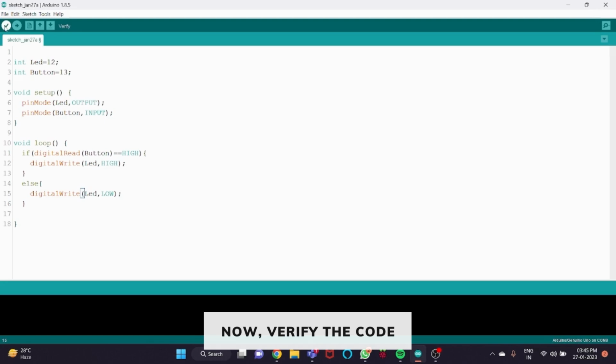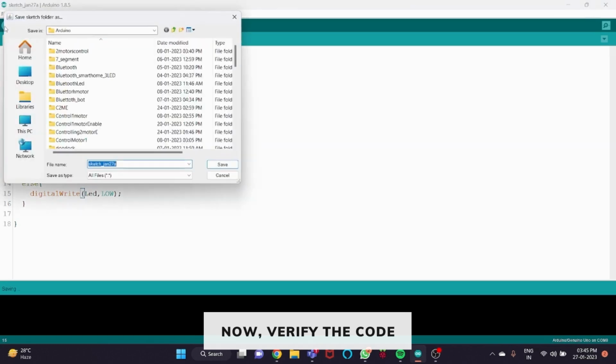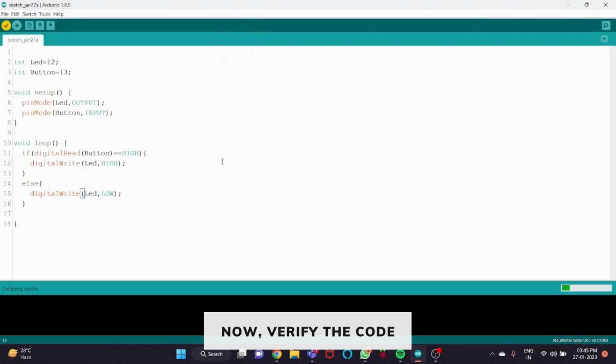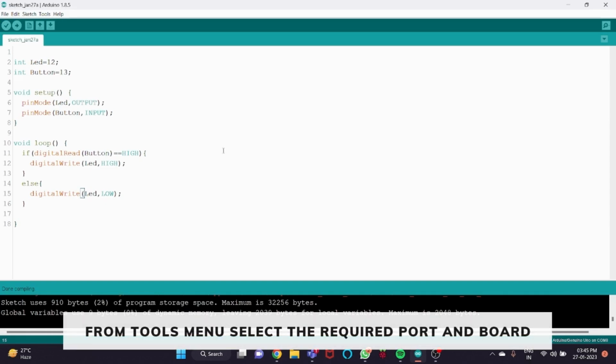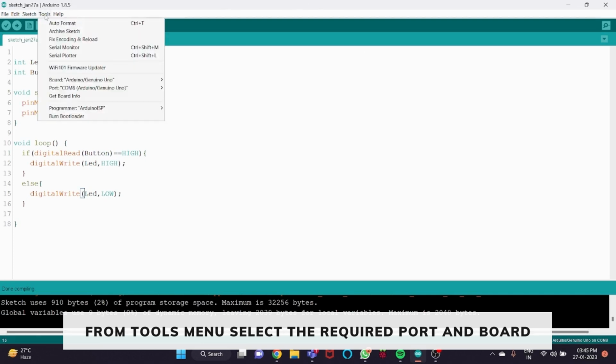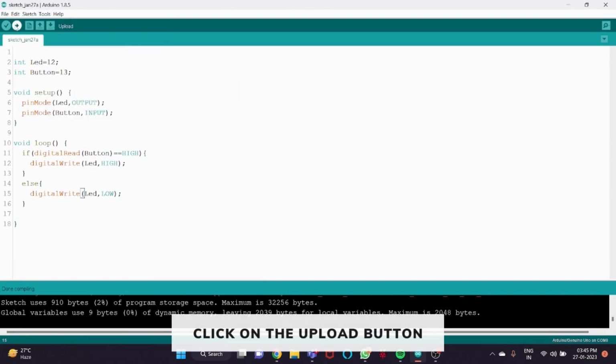Now we will check our code. So click on verify. Showing done compiling. That means our code is correct. Now we will upload our code. To upload, click on tools, select Arduino Uno board and the required COM port, and then click on upload. Your code will be uploaded to the Arduino.